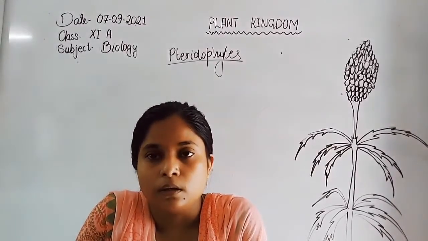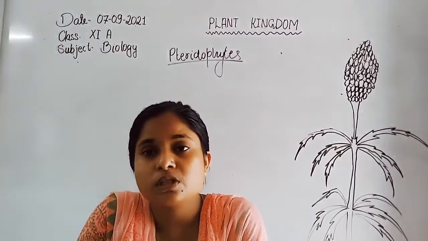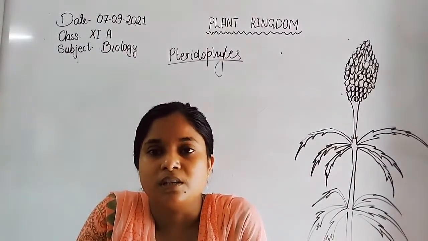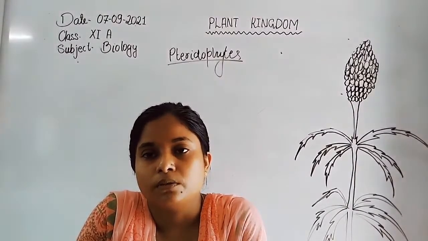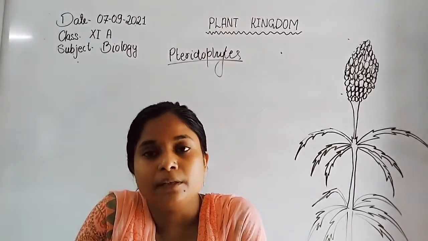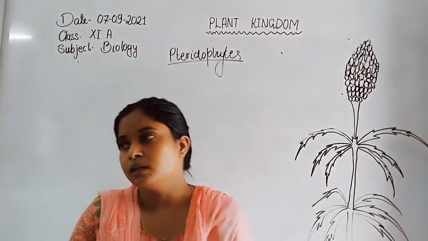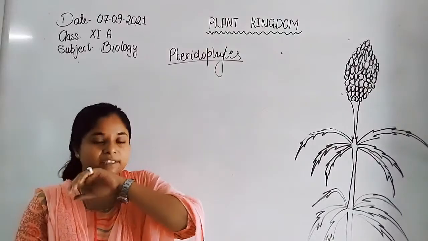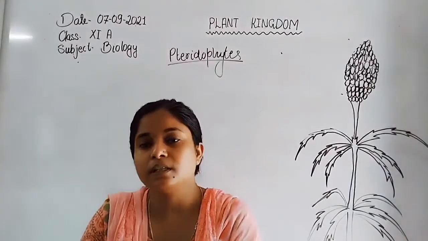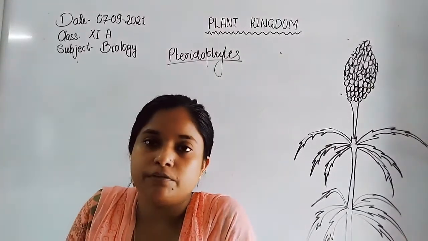The zygote undergoes meiosis to form spores. But previously it undergoes mitosis, and then a multicellular sporophyte forms.